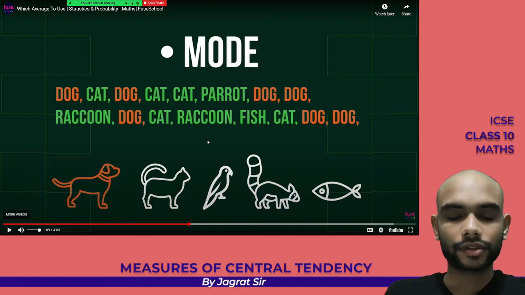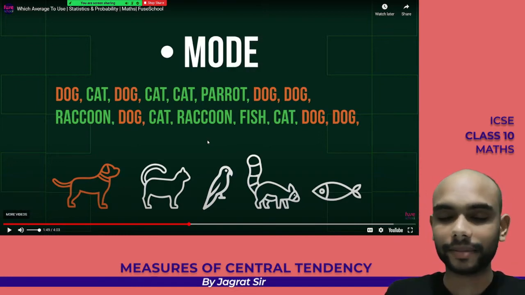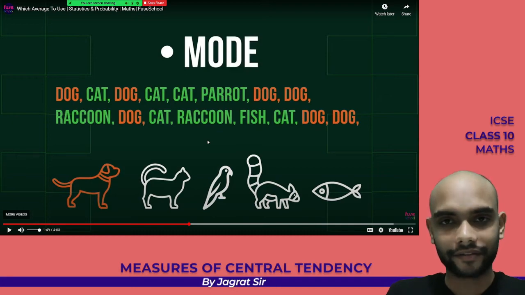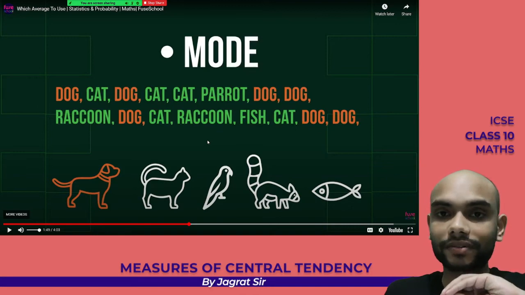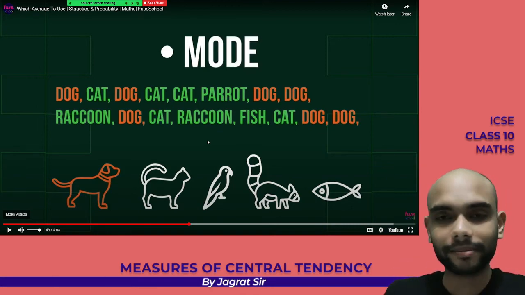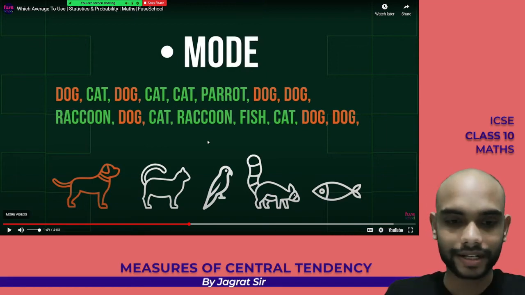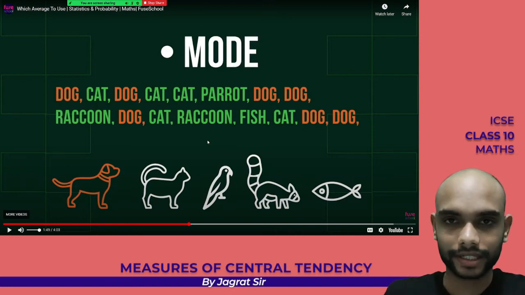So guys, here they presented an example of what kind of data you can't find the mean and median for. If you ask someone what their favorite pet is in a class, even if 5 students said dog, you can't find the average with the help of mean and median. The maximum number of persons who said dog would be the mode. So mode simply means the maximum frequency: whichever class interval or class mark has the maximum number of frequency will be the mode.